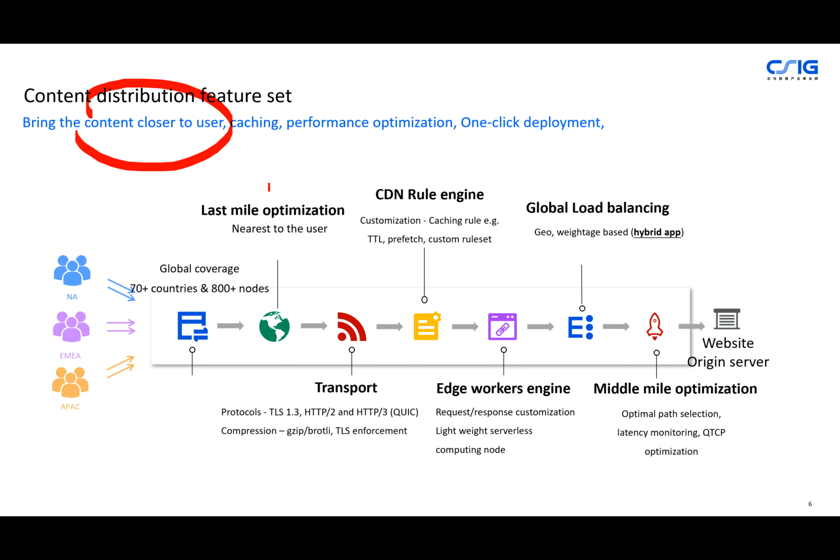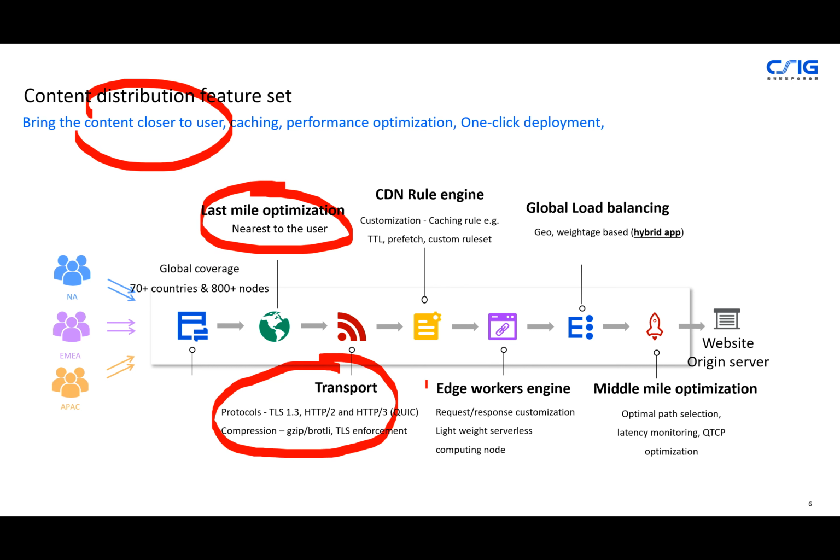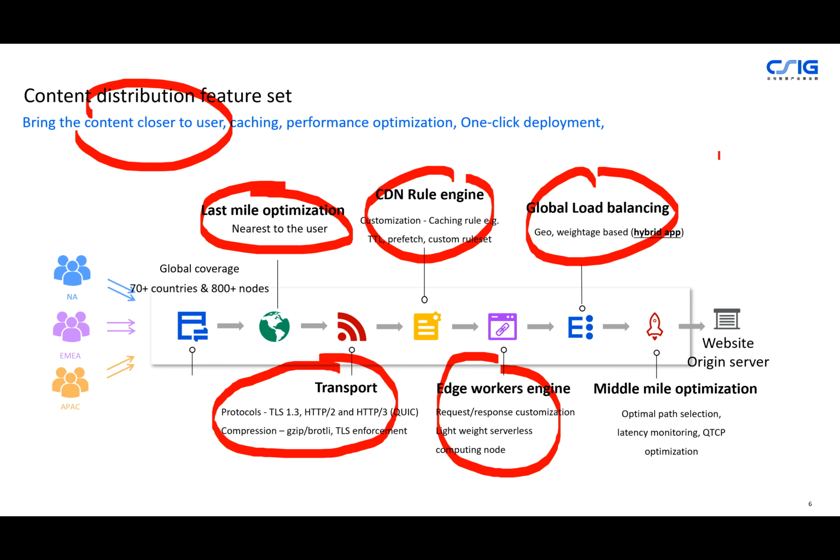And the CDN feature set is pretty straightforward. We do last mile optimizations, making sure the content is served nearest to the user. We support transport of different types, like TLS 1.2, TLS 1.3, HTTP2, HTTP3, and different types of compression protocols. We also allow really fine-grained CDN rule customizations. And we have serverless functions available from our edge nodes, so that you can craft your own functions via JavaScript. We also support a global load balancer that is ideal for hybrid app use cases. And we also do middle mile optimization, right?